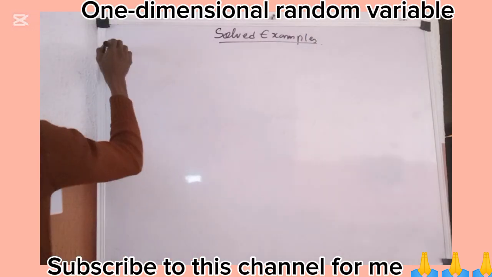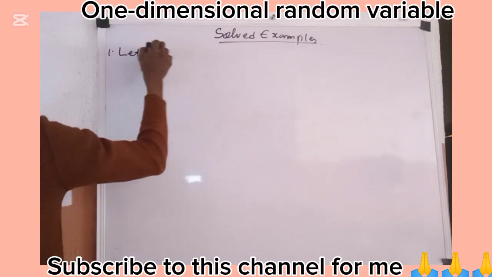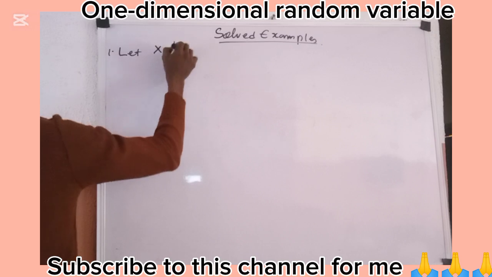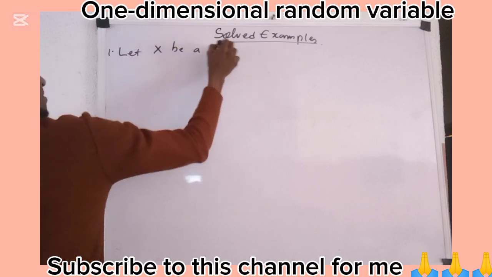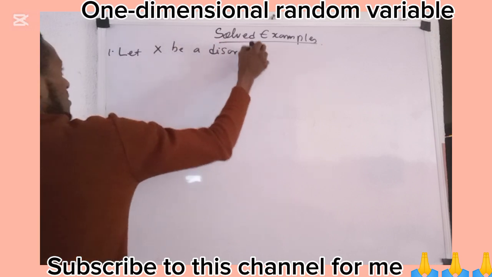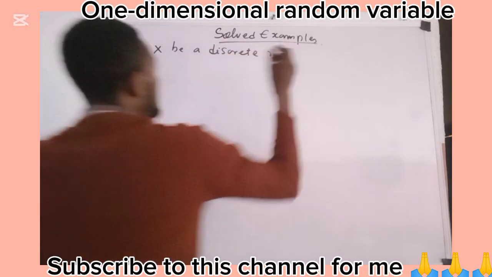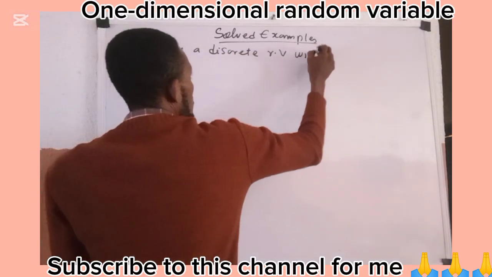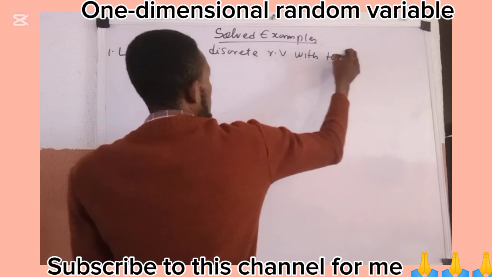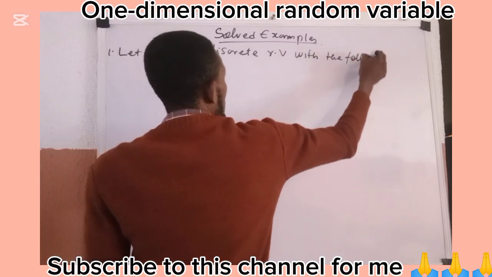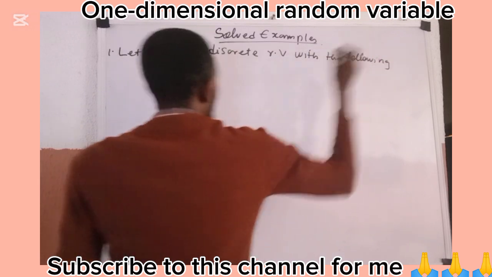Number 1 says, let X be a discrete random variable with the following PMF.